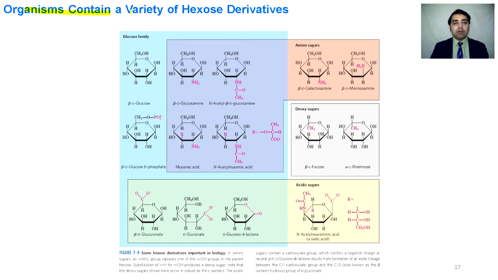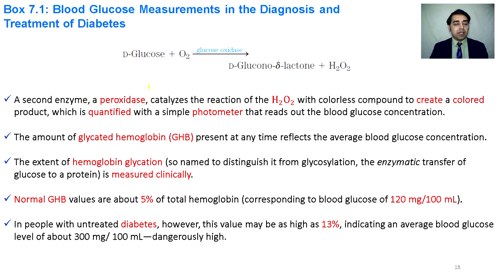So organisms contain a variety of hexose derivatives. This is the glucose family, containing beta-D-glucose. OH is in the same plane as the CH2OH. Beta-D-glucosamine, N-acetyl-beta-D-glucosamine. We can see here muramic acid, N-acetyl muramic acid, beta-D-glucose 6-phosphate, beta-D-galactosamine, beta-D-mannosamine, and beta-L-fucose, beta-L-rhamnose, and we can see N-acetylneuraminic acid.